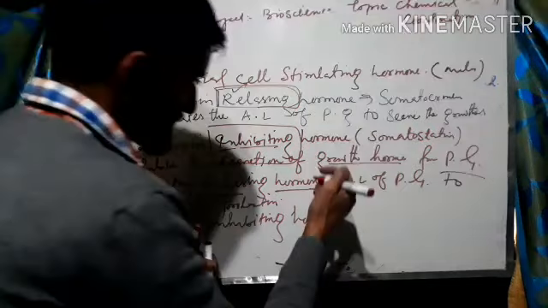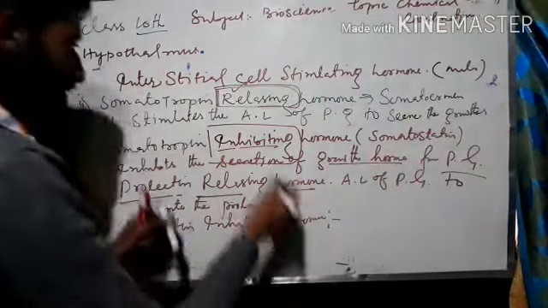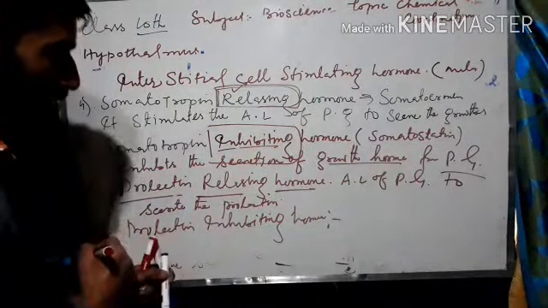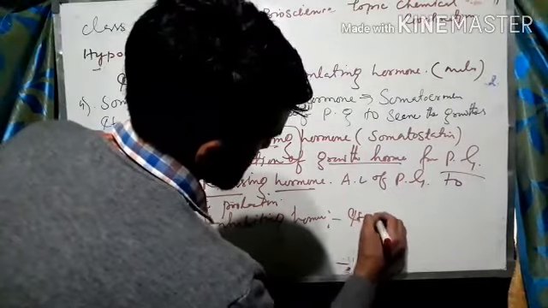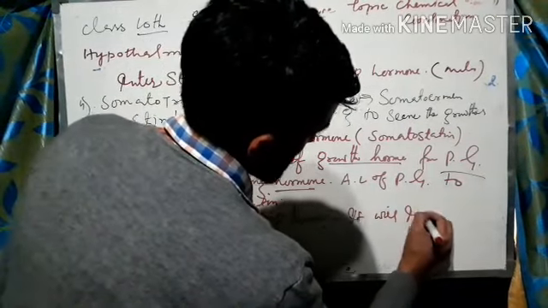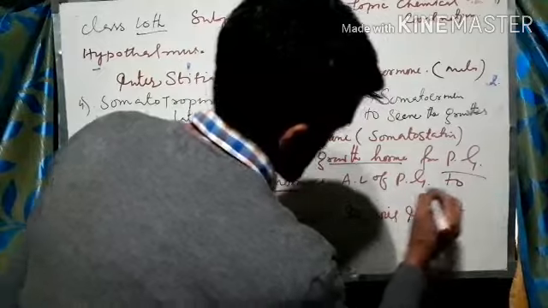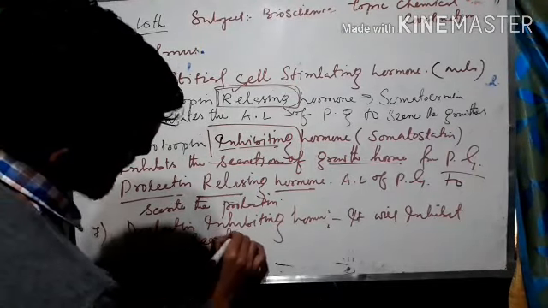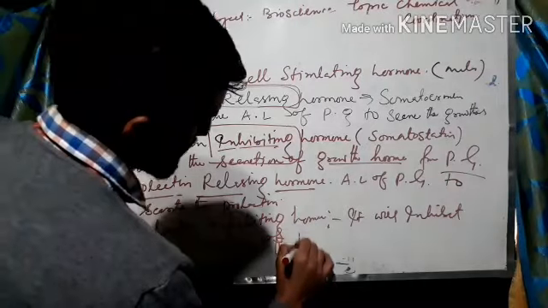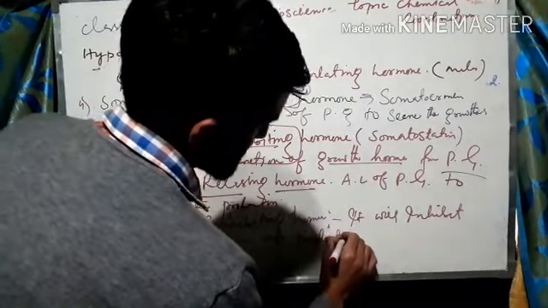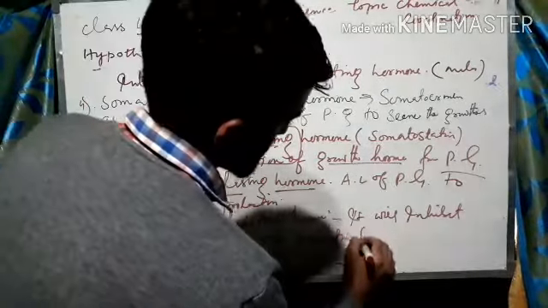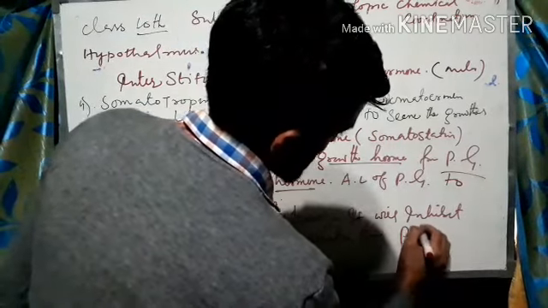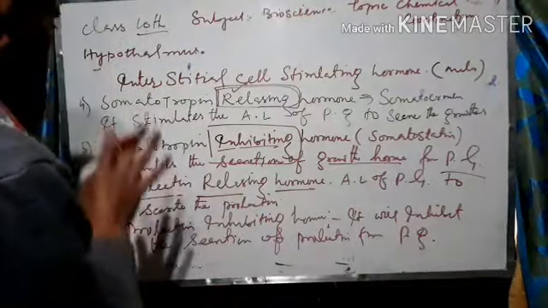This will also inhibit the secretion of prolactin from the pituitary gland. Are you getting me?